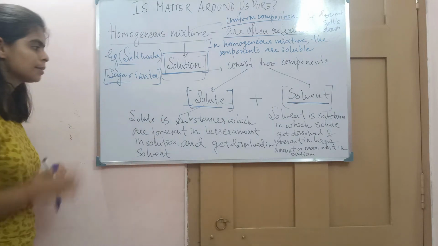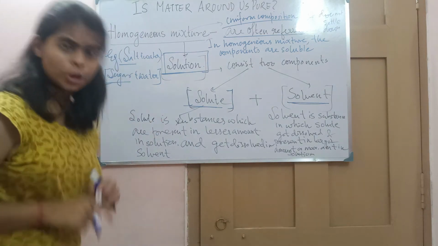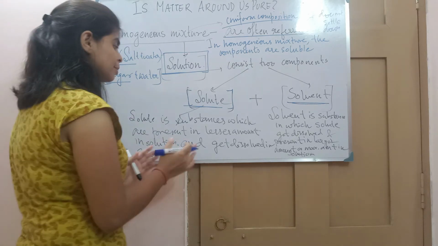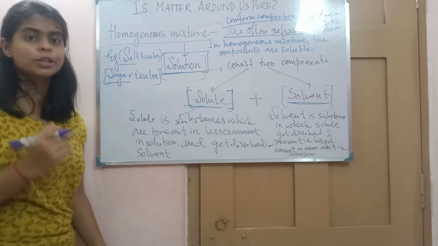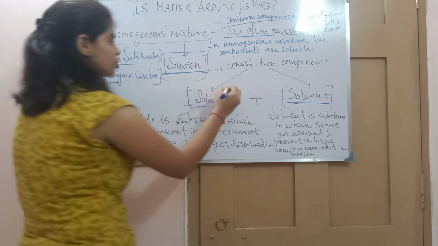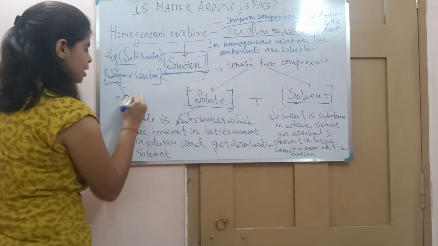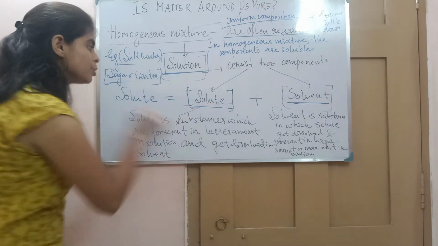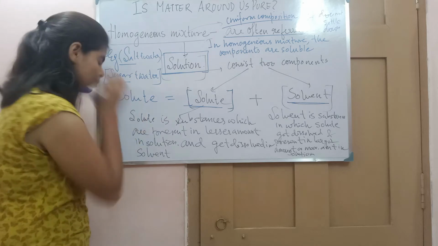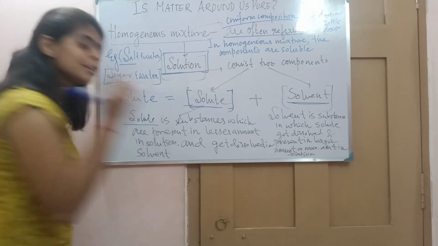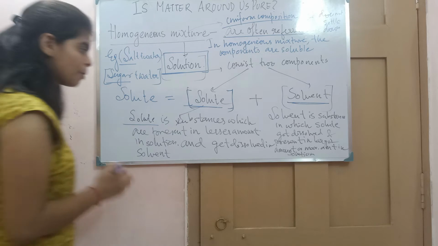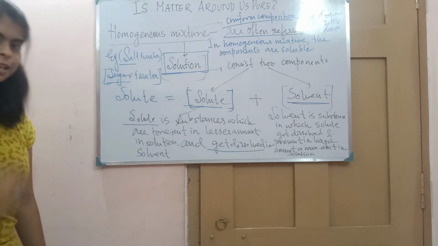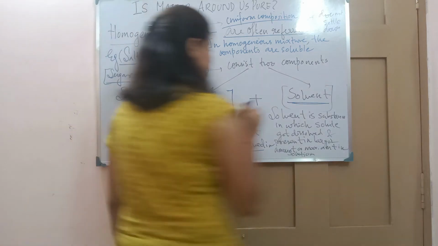Now coming to the definition. We know what is solute. Solute is a substance that is present in a lesser amount in a solution. Since solution is equal to solute plus solvent, in a solution the solute is present in a lesser amount and gets dissolved in a solvent. And what is solvent?